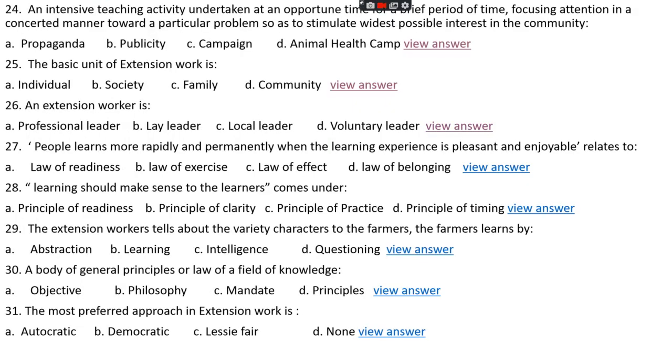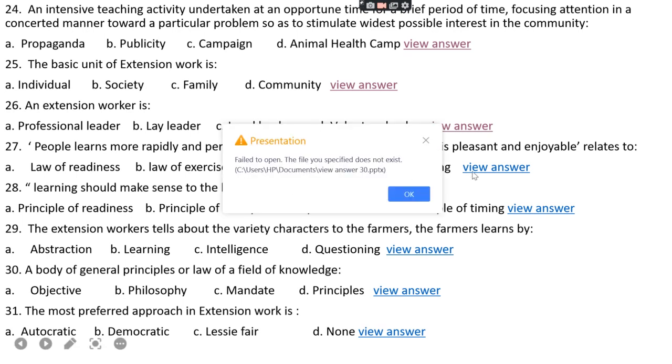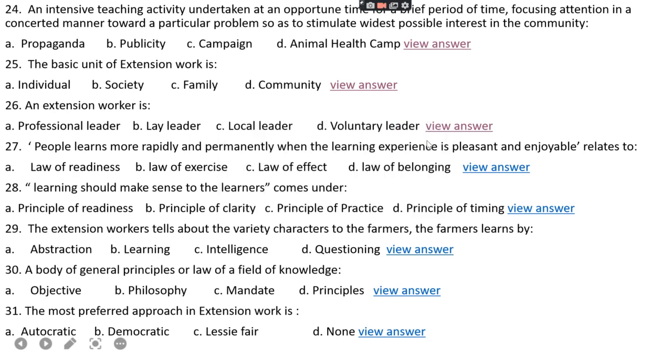Okay, question number 27. People learn more rapidly and permanently when the learner experience is pleasant and enjoyable. Relate to option A, law of readiness, option B, law of exercise, option C, law of effect, or option D, law of belonging. The right answer is option C, that is law of effect.